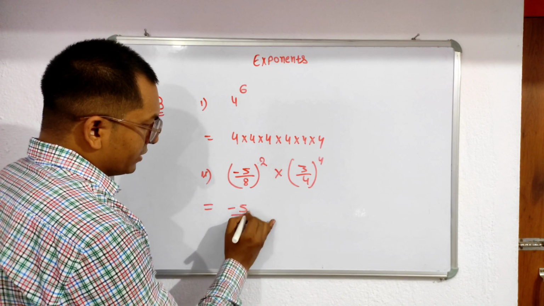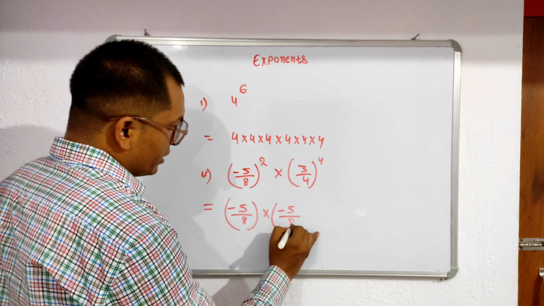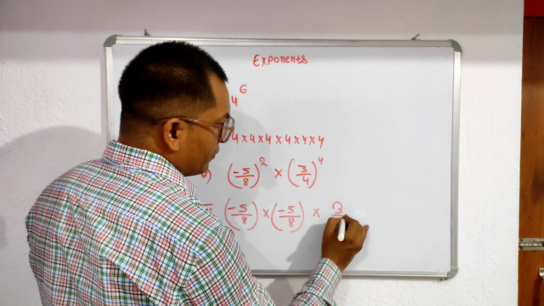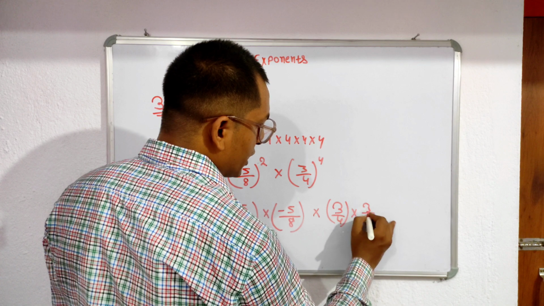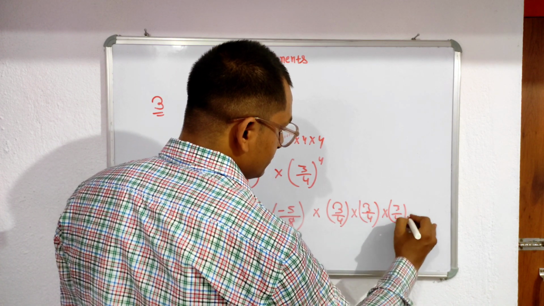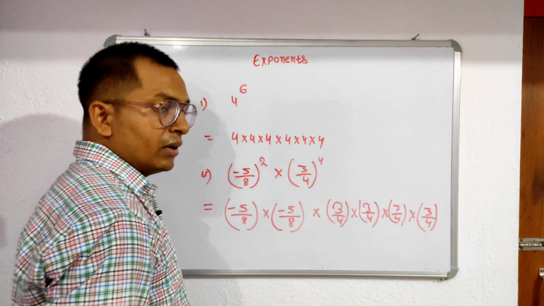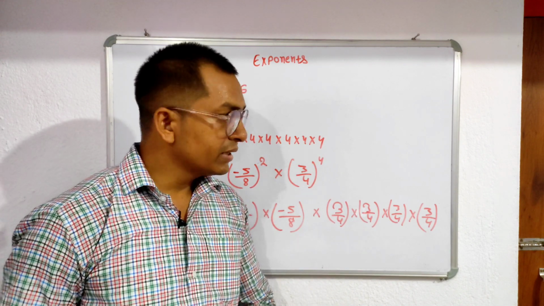Minus 5 upon 8 into minus 5 upon 8 into 3 by 4, how many times? 4 times. Here it is written 4 times, so that's why we write it 4 times. Clear? No doubt? I think there is no doubt.